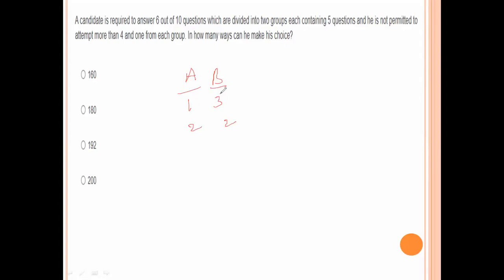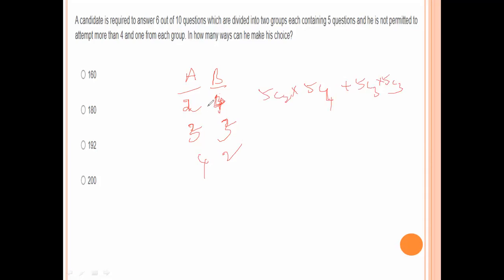So at least 2 and at most 4 from each group: the splits are 2 and 4, 3 and 3, 4 and 2. So 5C2 into 5C4 plus 5C3 into 5C3 plus 5C4 into 5C2.